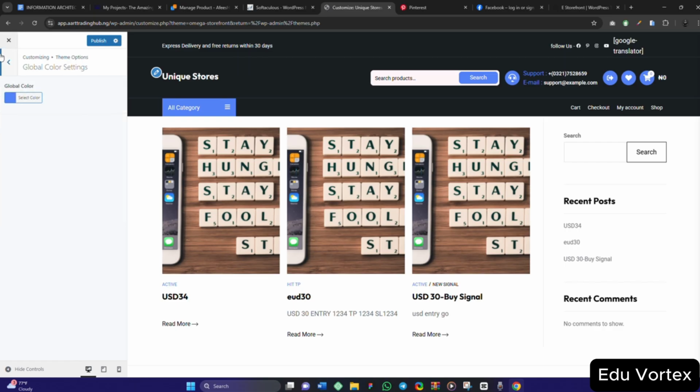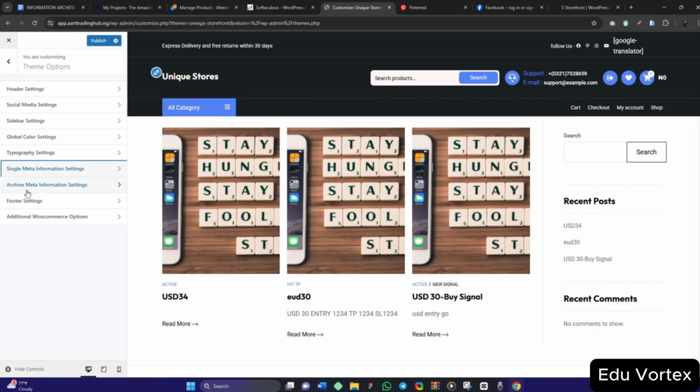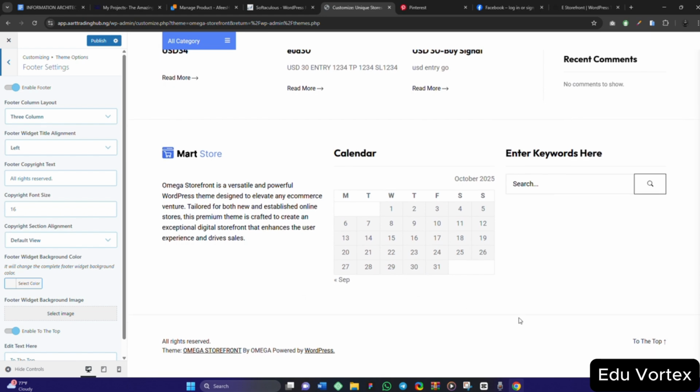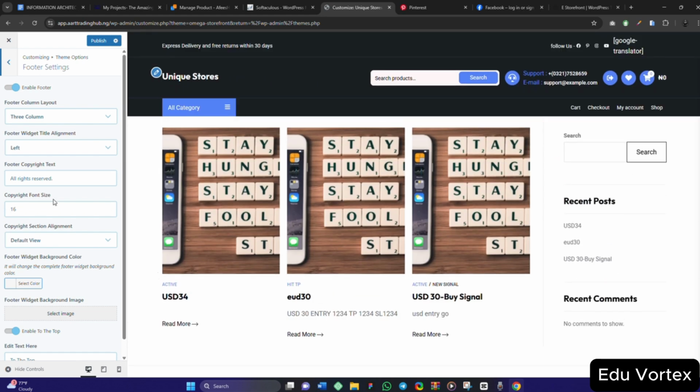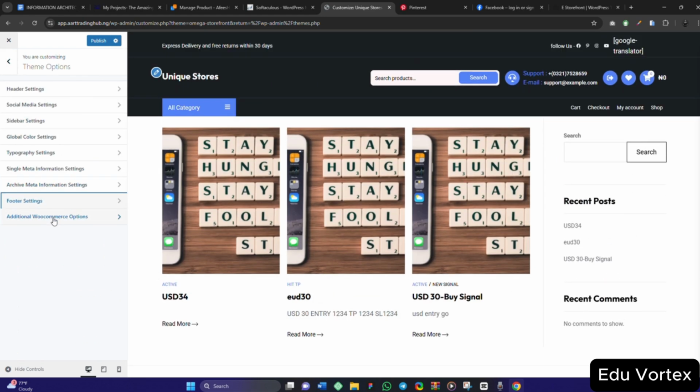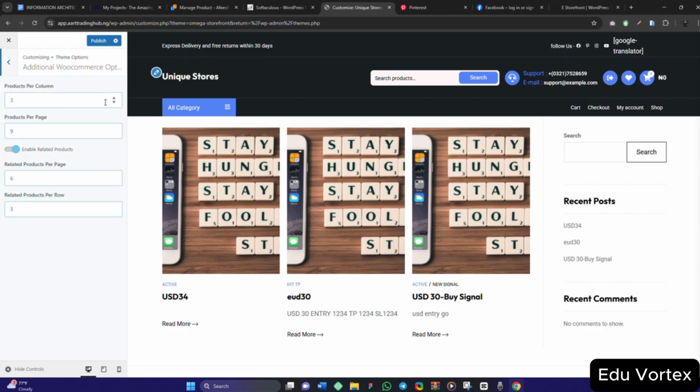So the global color, yes. Single meta information, enable single post image. Okay, this is about post. Footer settings, even though my footer I will use another plugin to build my footer. That's what I do. Exactly.